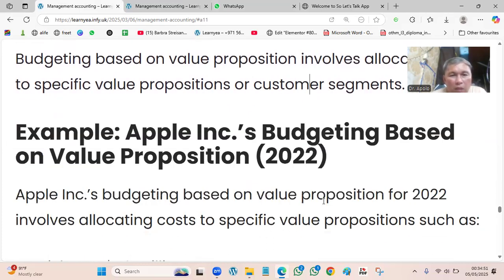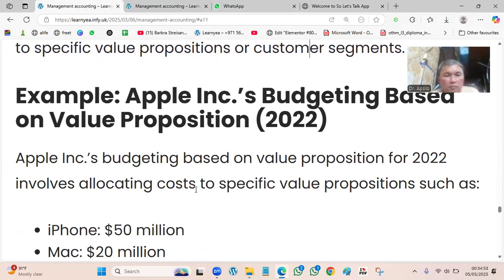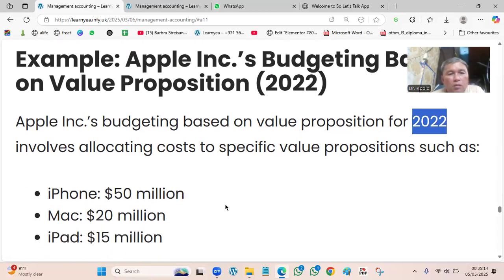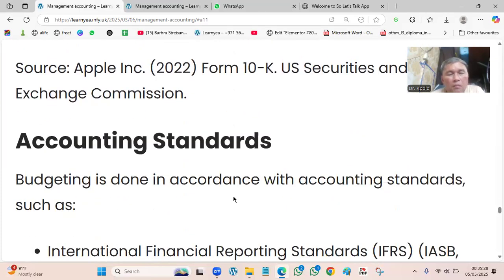Example, Apple's budgeting based on value proposition. Apple incorporated budgeting based on value proposition for 2022. Actually, we're discussing the past, because we don't know the present. They are not disclosing the current budget. These are historical. This one involves iPhone 50 million, Mac 20 million, iPad 50 million. So these are their budgets, the allocations of their revenue.